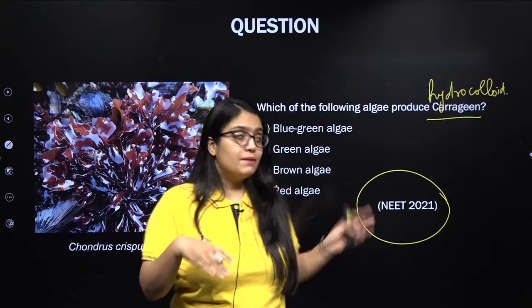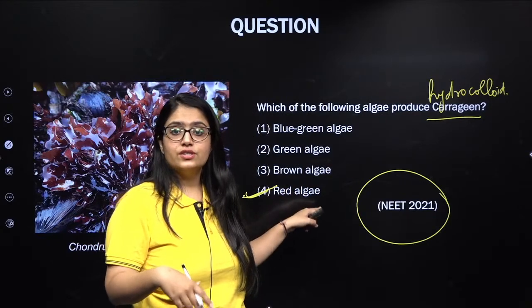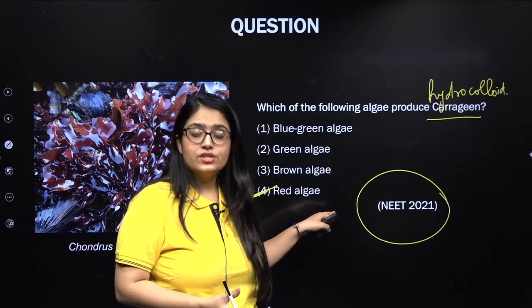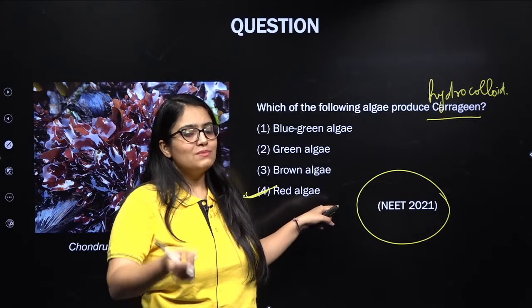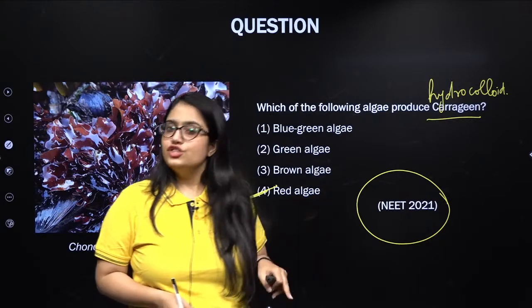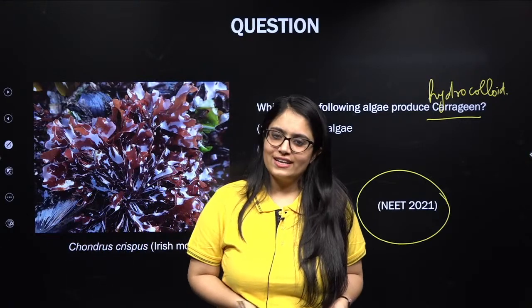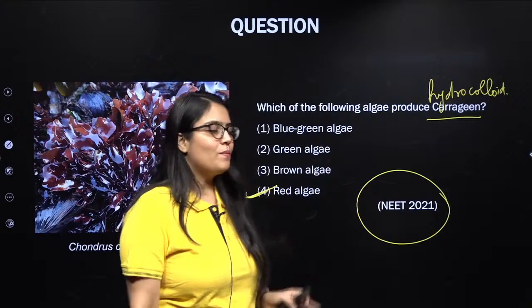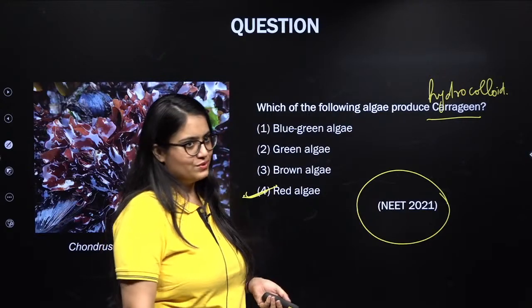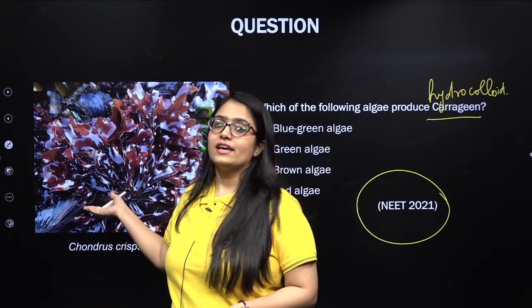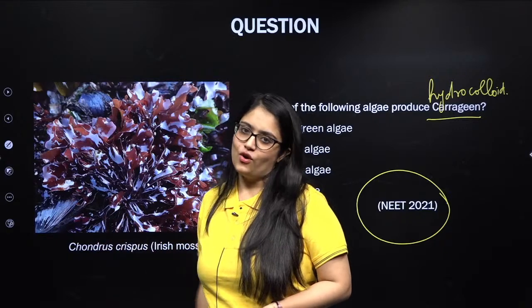Multiple times you will observe in this session that either as an individual question, or many a time as one of the options, NTA has used this information. This is very important, and generally students forget it and confuse it. I hope after this session you are not going to confuse it. So this is an example of a red algae from which carrageen is obtained.